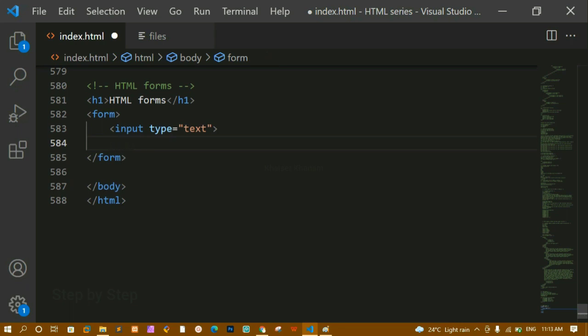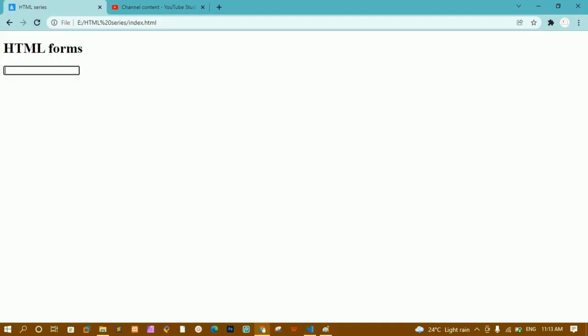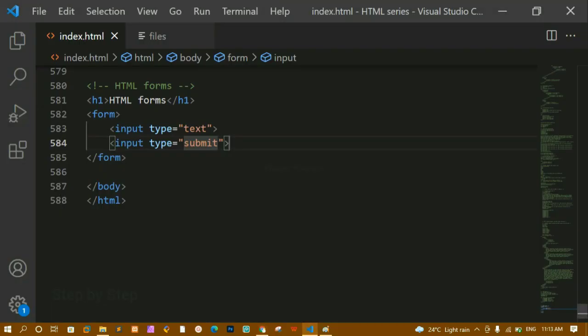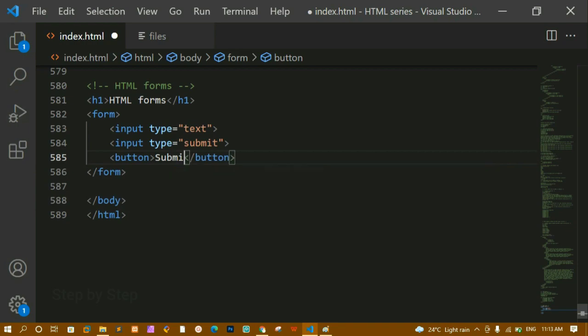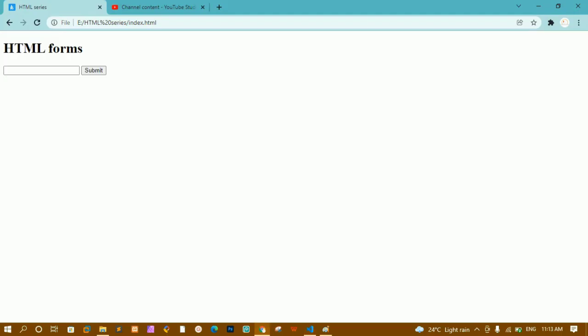Also let me write another input, and for this type is equal to submit. I'll save this and refresh. Now you can see it gives me the submit button here. Instead of using input, let me write a button, and inside this button I'm just going to write submit. I'll save and refresh. This is the normal button, but this is the button which we'll be using inside the form.